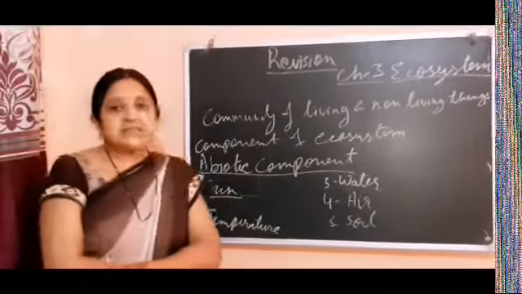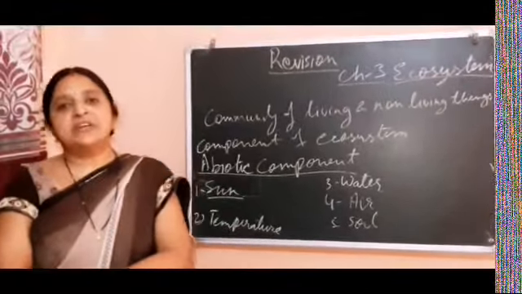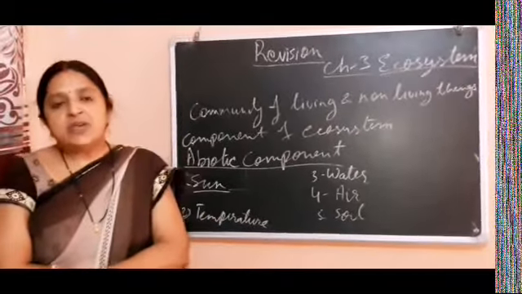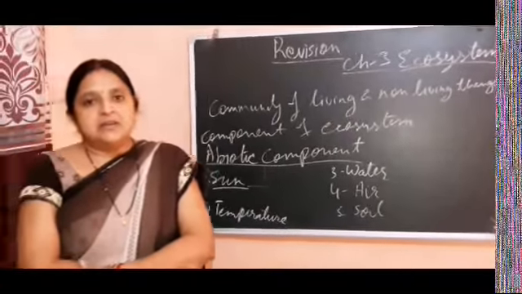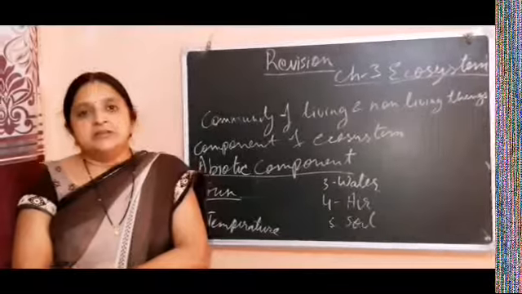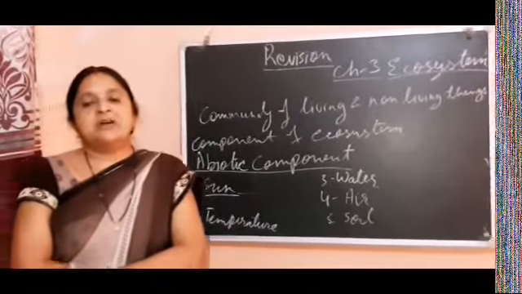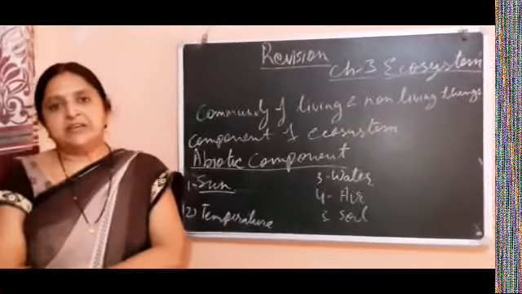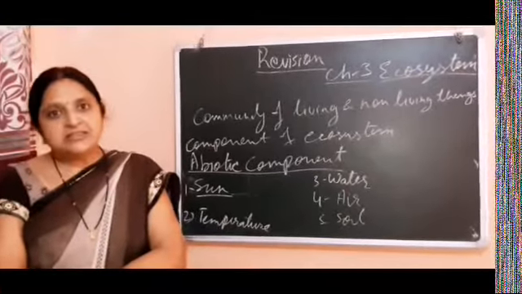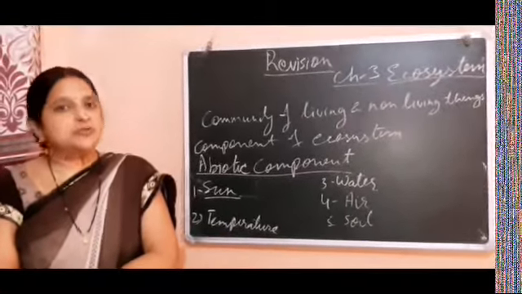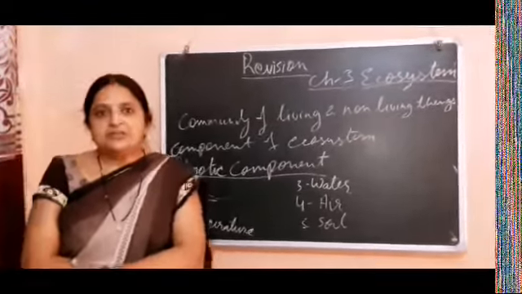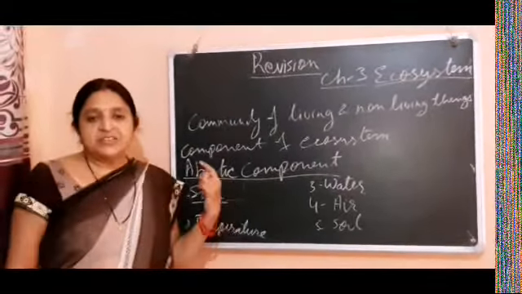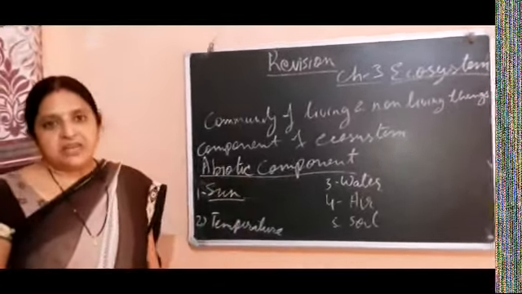Now sun. We all know that sun is a good source of energy on this earth, and without sun there is no life. The green pigment found in plants, chlorophyll, traps the solar energy so that they are able to make their food. In this way sun plays a very important role in making food, and it is important for the survival of life on this earth.